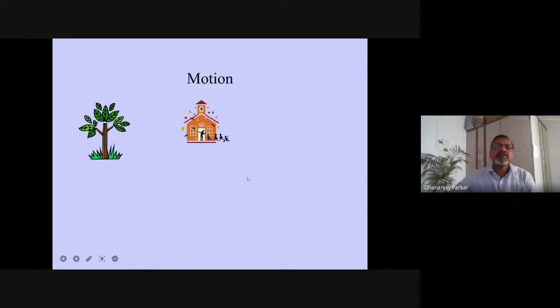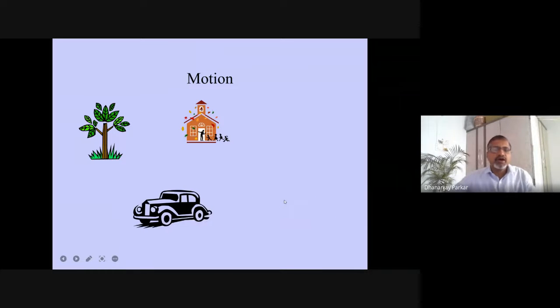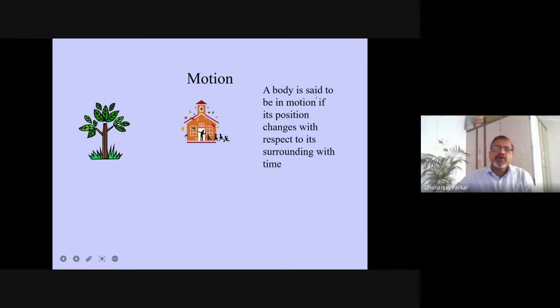Okay, we can't say absolutely that something is in motion. See, this car is moving and coming here. So when will we say that it is in motion? A body is said to be in motion if its position changes with respect to its surroundings. So see, in the surroundings here they have shown one tree and one house, or I think it is a school maybe.